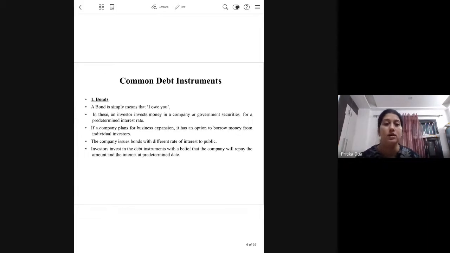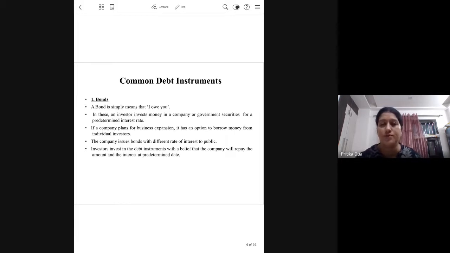So let's discuss the common debt instruments one by one. The first is a bond. A bond is a borrowing by a corporate or a government institution on which they will be paying the interest, as already told. Now, obviously, this works on a fiduciary kind of relationship.